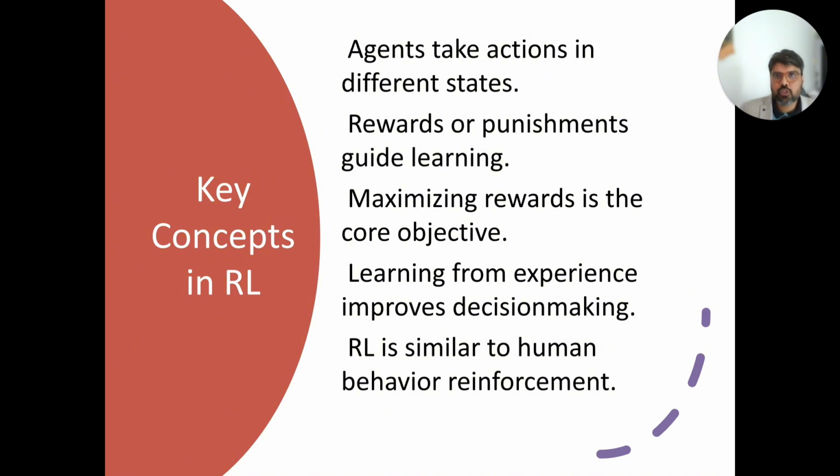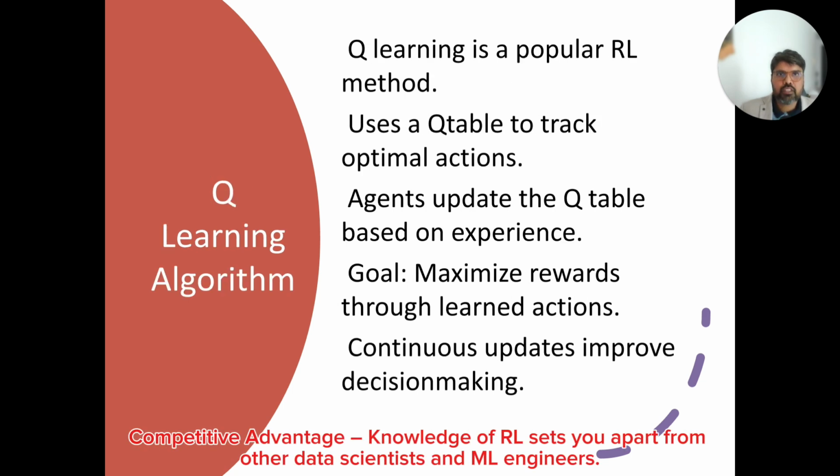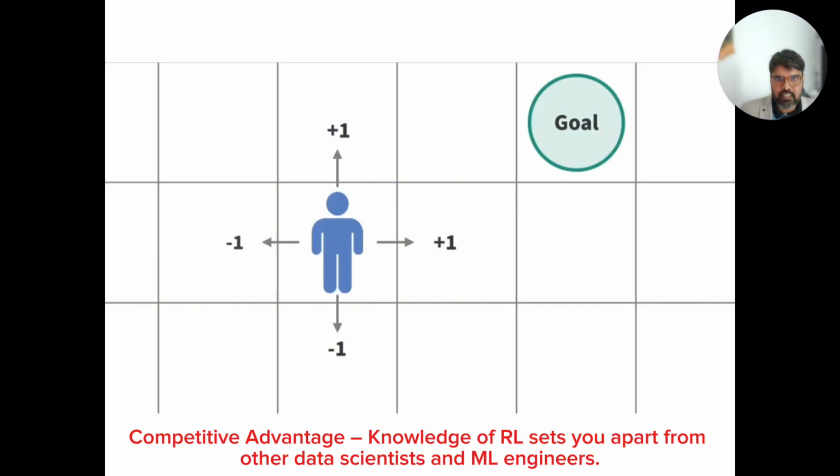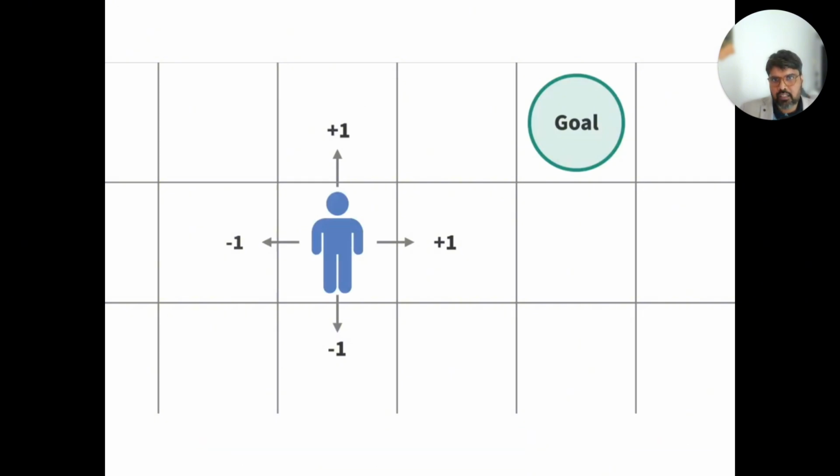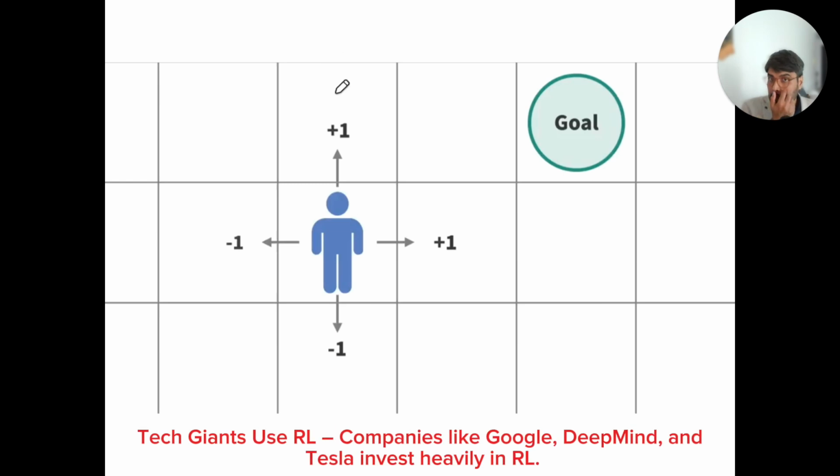Here is a simple example to show you the key concept in reinforcement learning. There is a learning method called Q learning, which is a powerful reinforcement learning method, and it uses something called a Q table to track the optimal action. I'm going to show you something like this in the later examples. Suppose a person is in this particular area and needs to go to his goal. This is a very simple scenario, and this is the Q table. The goal is to reach this particular cell.